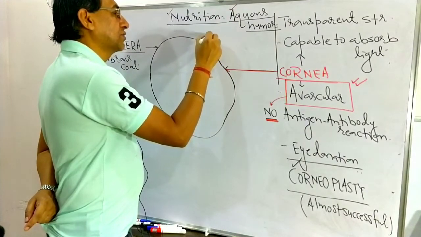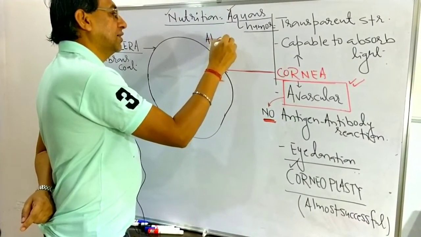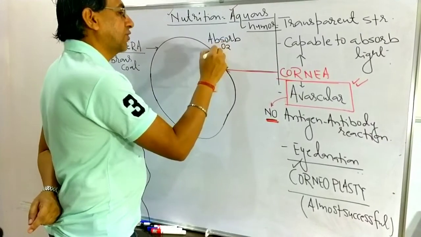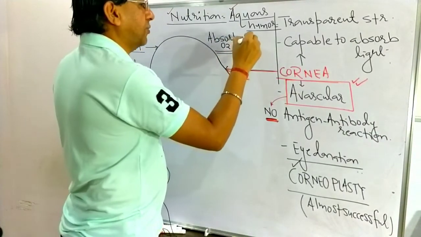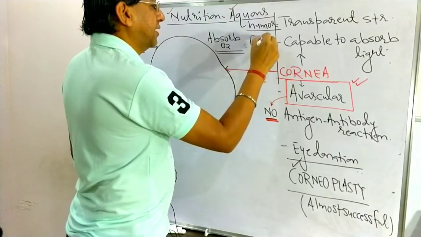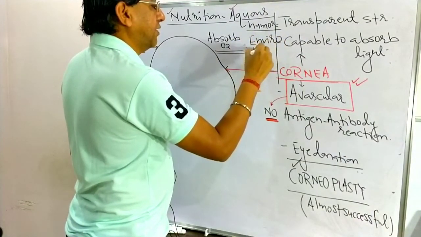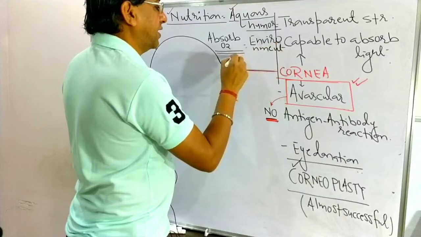It absorbs oxygen. From where is it getting the oxygen? It absorbs oxygen from the environment and from the aqueous humor.